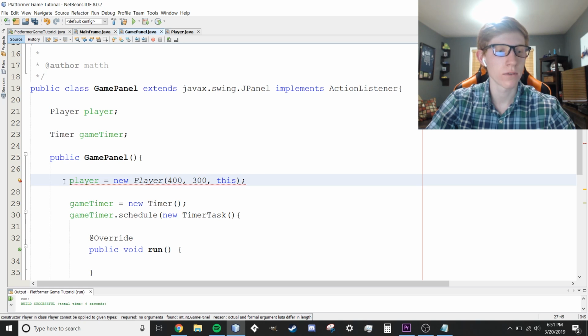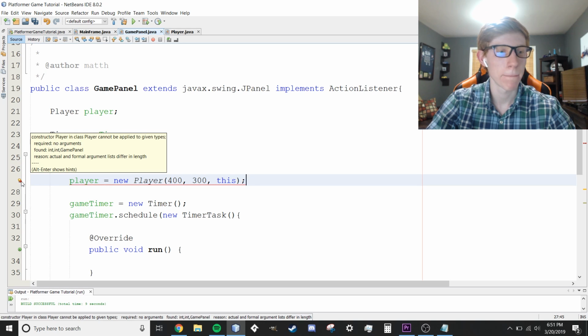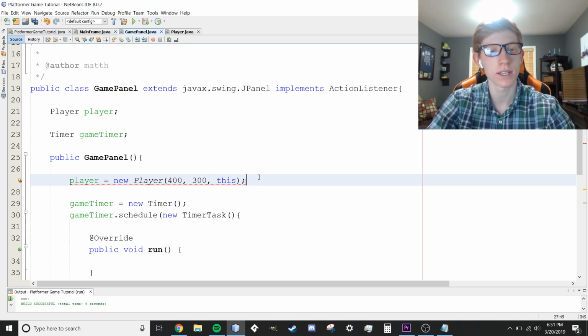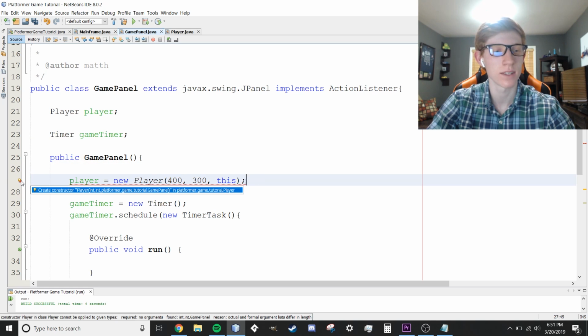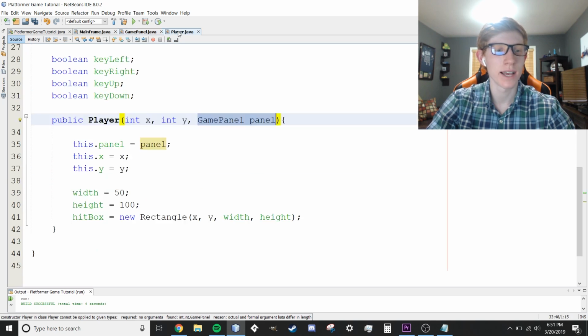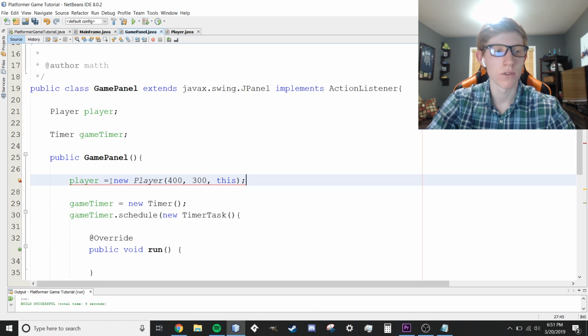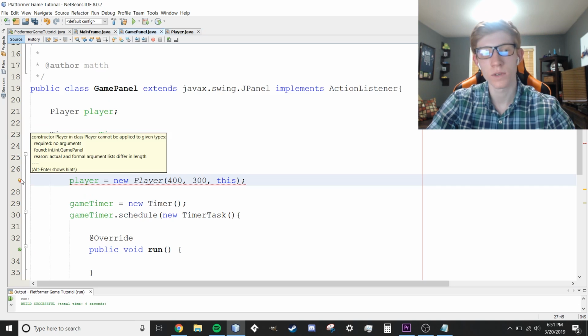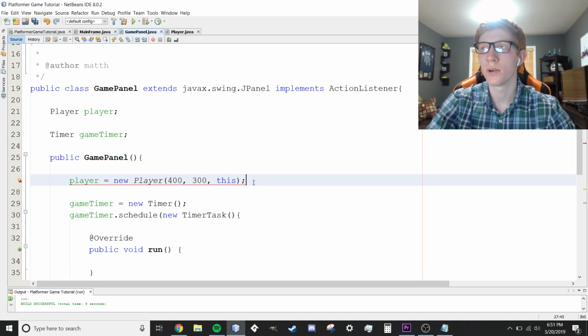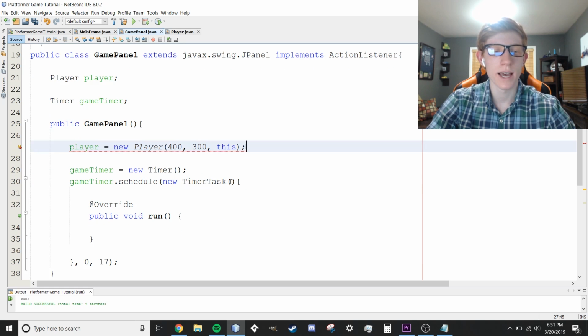It's giving us an error really quick here. Let's see what this is. Required no arguments found int game panel. So that just hasn't updated. Sometimes this is a glitch that happens with NetBeans. It thinks that we're not asking for anything, even though we are right here. It's just a glitch. I won't worry about it. It should fix itself as soon as we run the program. That happens sometimes in NetBeans. I don't know if there's some way to fix it, but don't worry about that.